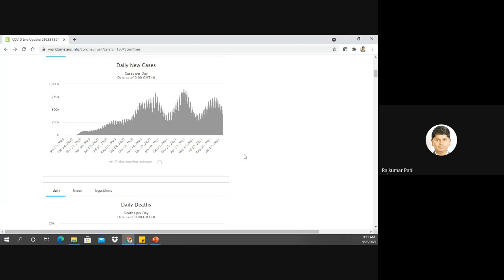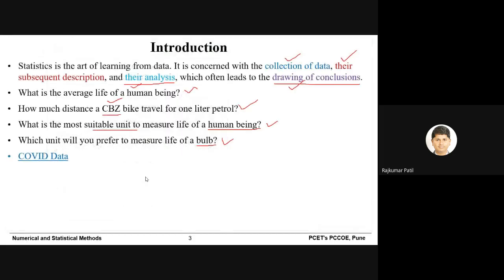For example, in Pune there are 10 villages, and it is observed that in one of the villages the number of cases is more. So what the government can do, they can start the lockdown in that particular village, and they can give more relaxation to other villages. So such decisions can be made. So the same thing we do: we collect the data, we analyze the data, and once you analyze the data, you draw some important conclusions and make critical decisions.